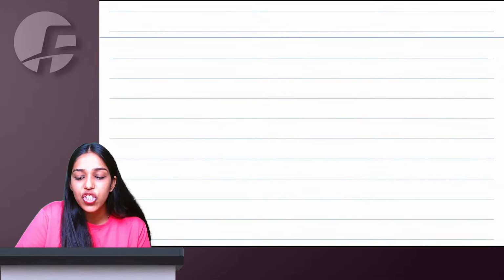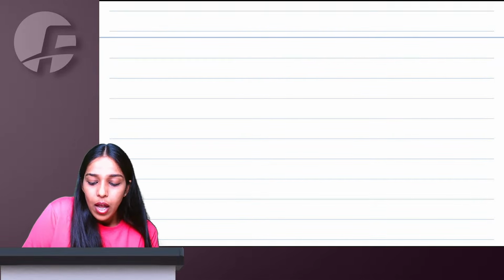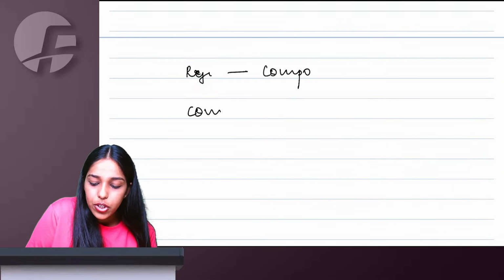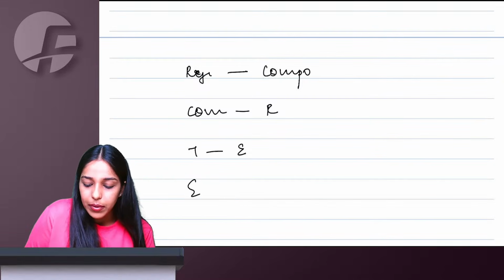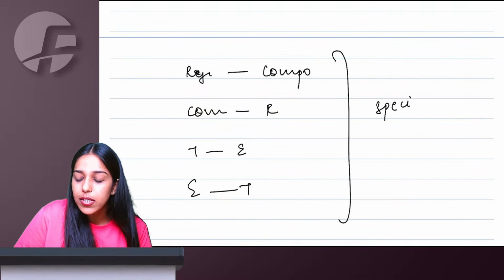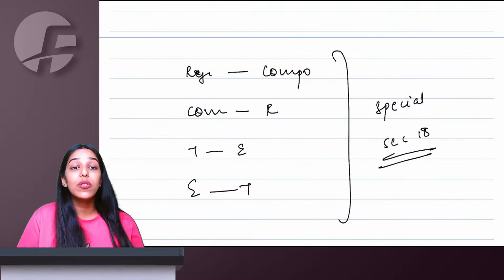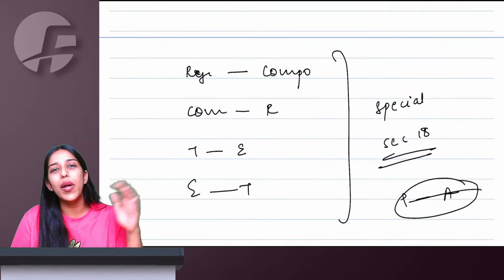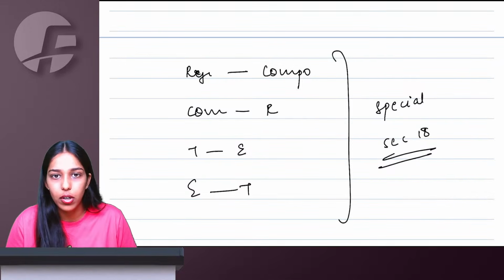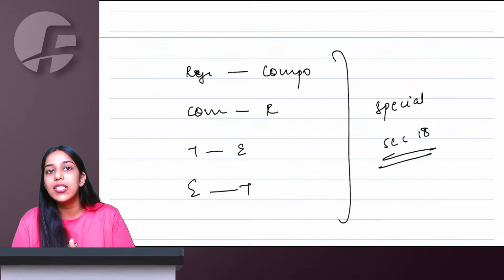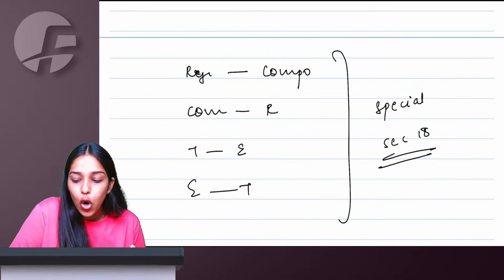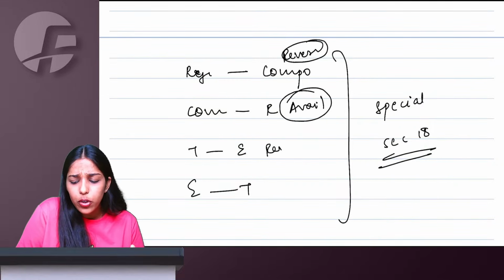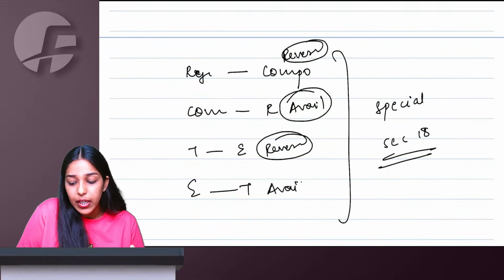Right, ma'am. If there is a change in usage, let us say I am a regular person but now I am shifting to composition, or I am a composition person shifting to regular, taxable to exempt, exempt to taxable, these are all special circumstances under section 18. As soon as you turn 18, you are now an adult from a teenager. So teenager to adult. Similarly, taxable to exempt, exempt to taxable, regular to compo, compo to regular, all these special situations are covered in section 18. So see, if you are shifting to compo, you will reverse ITC. Regular, you will avail ITC. Again, if you are shifting to exempt, you will reverse ITC. Here you will avail ITC.